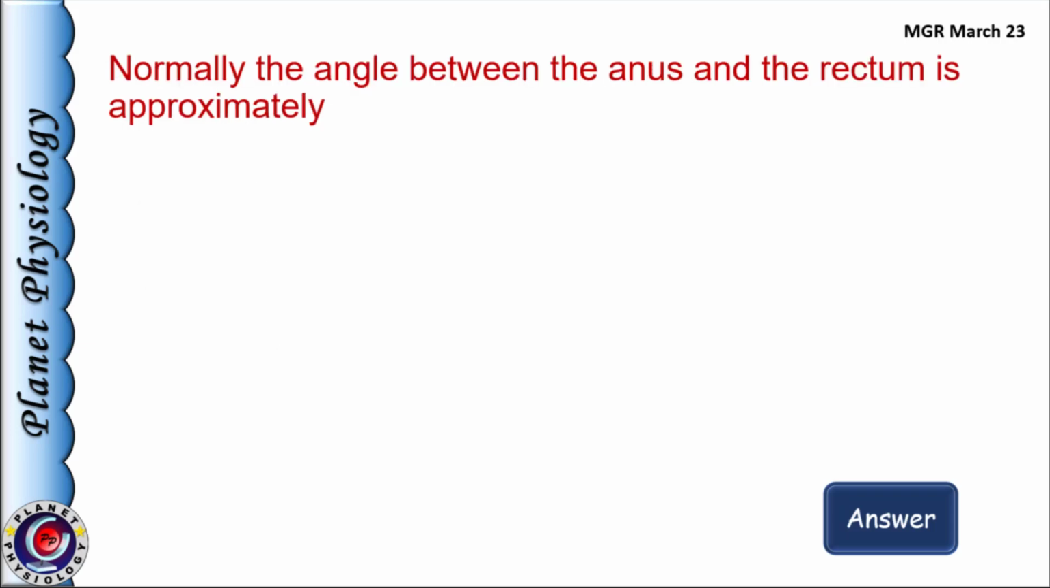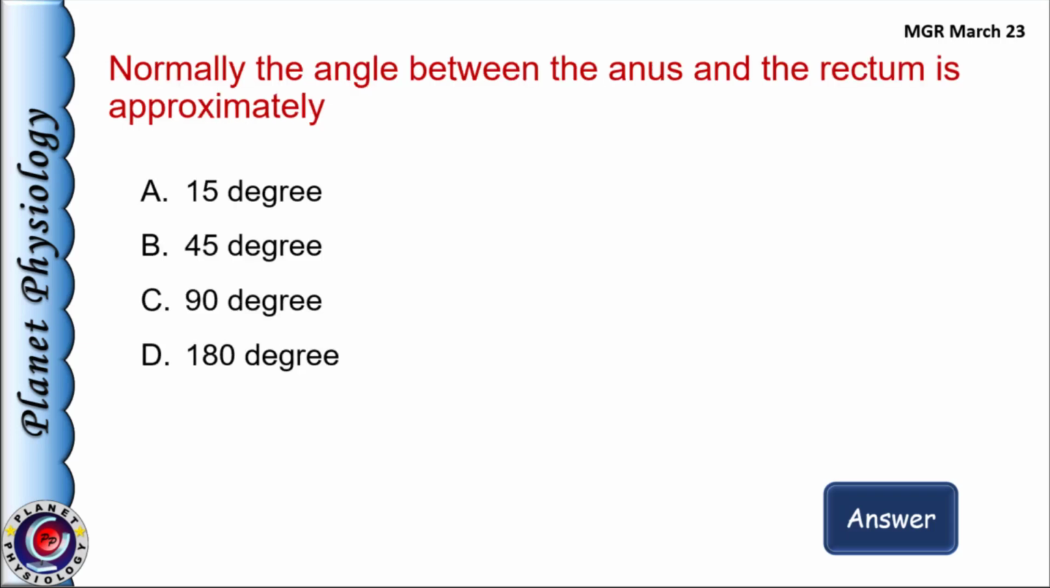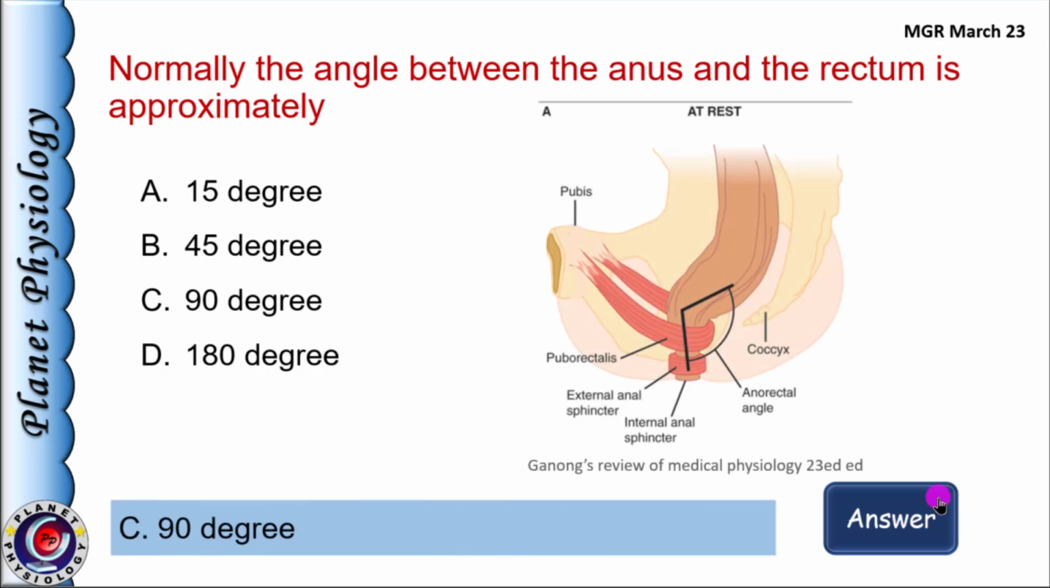Next question. Normally, the angle between anus and the rectum is approximately A. 15 degrees, B. 45 degrees, C. 90 degrees, and D. 180 degrees. And the answer is option C, 90 degrees. As indicated in this picture, normal angle is about 90 degrees and with straining it increases.